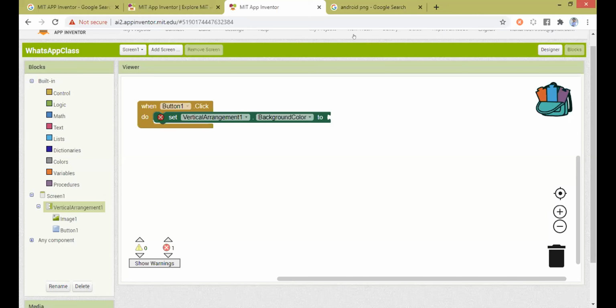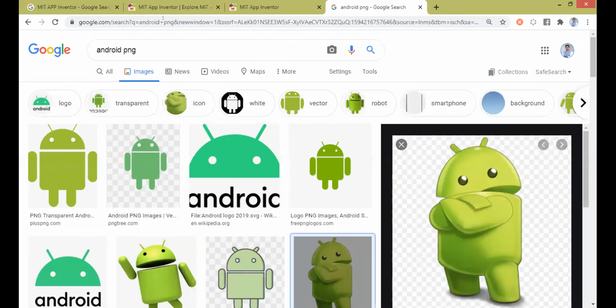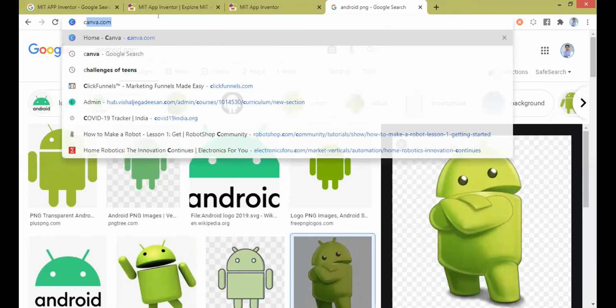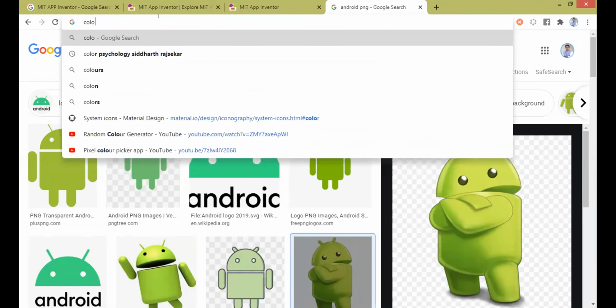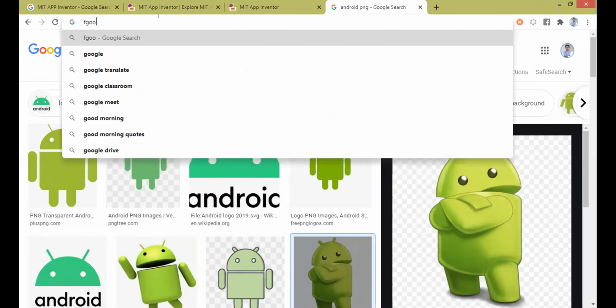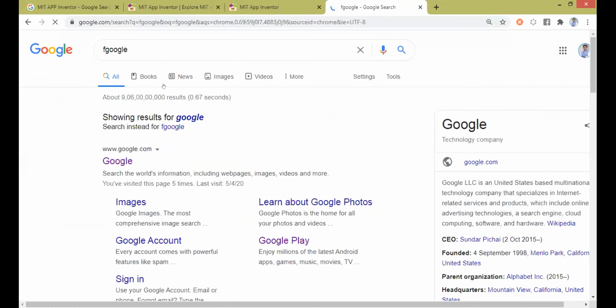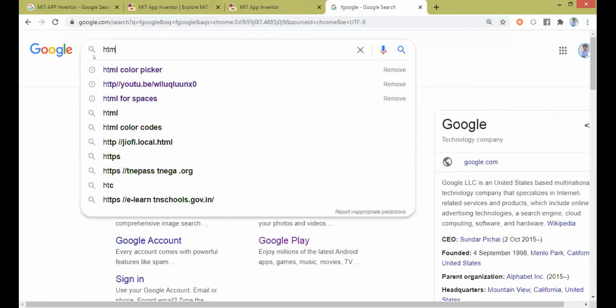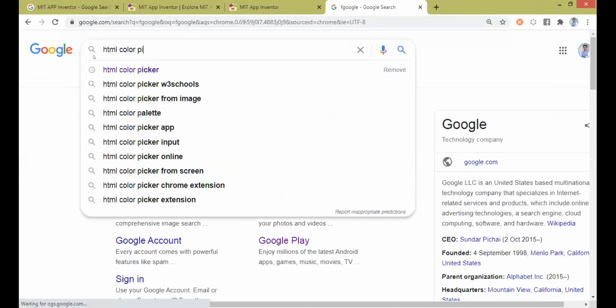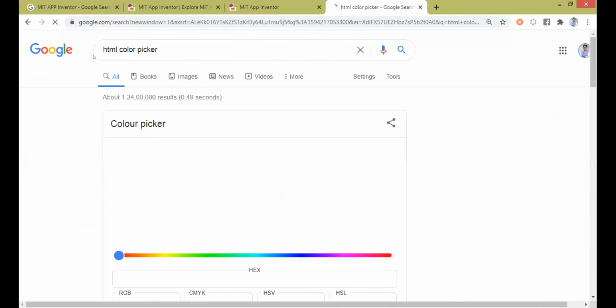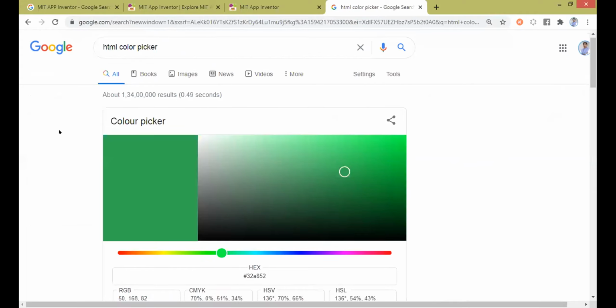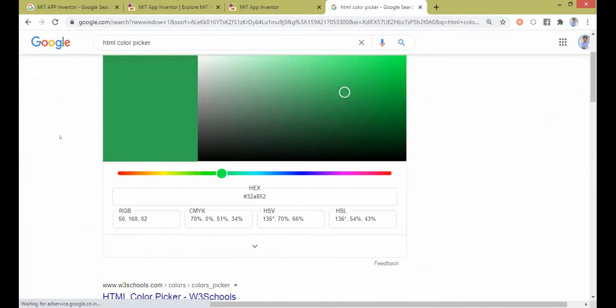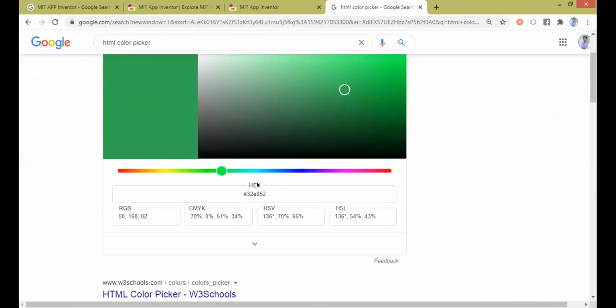So what I'm going to do now is go inside Google again to see what the different color options available are. Let me search Google, sorry, and type HTML color picker. Search for HTML color picker. Now come here. See what I told you, there are different variations available: hex code, RGB, CMYK, HSV and HSL.